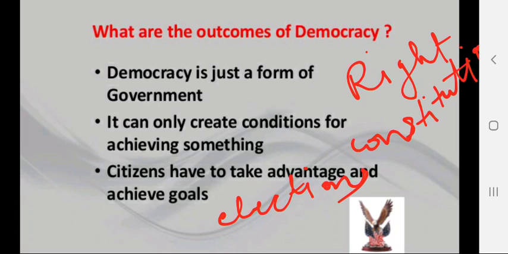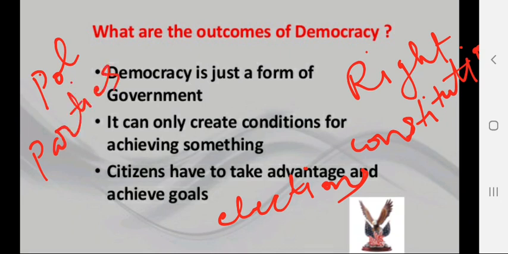and one more feature is that democratic governments have political parties. This is the basic, main feature: a democratic government should have political parties in it. Plus one more feature is that democratic governments have an independent media as well as judiciary. And if we look at the different features of democracies, the different nations which call themselves democratic governments, the social, economic and cultural conditions are making them different from one another.